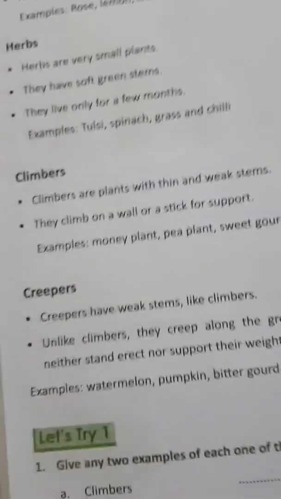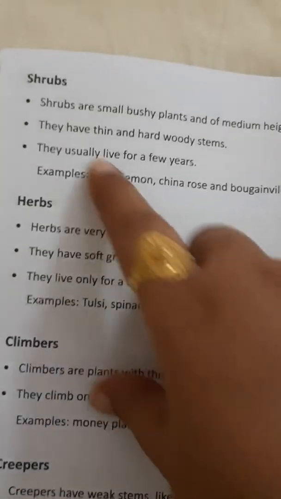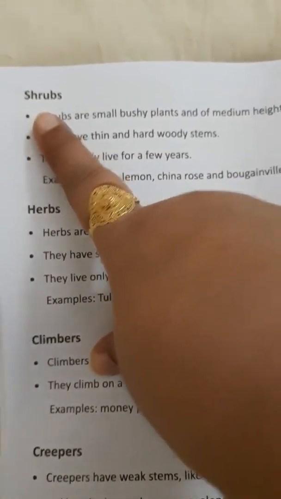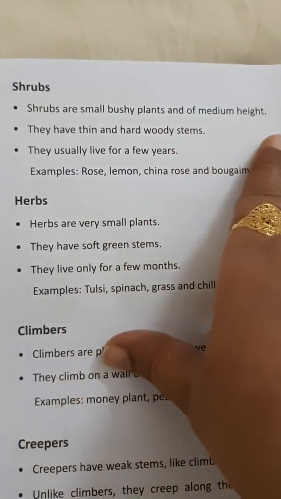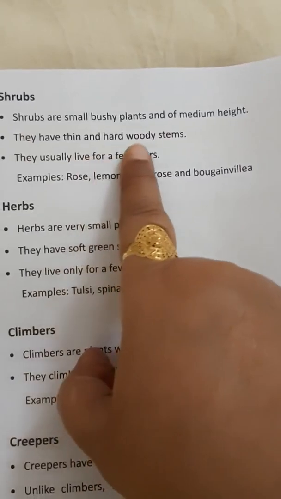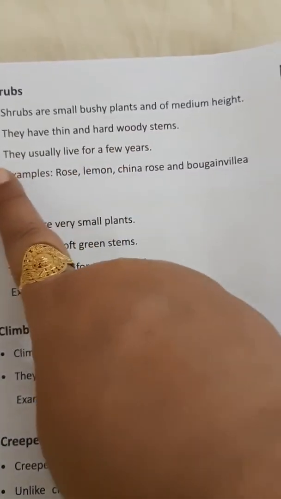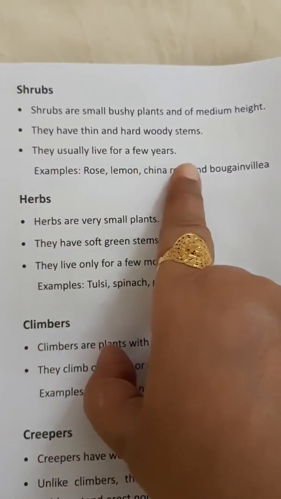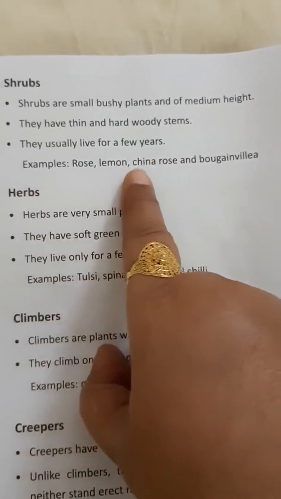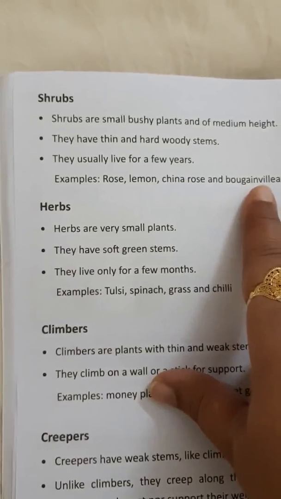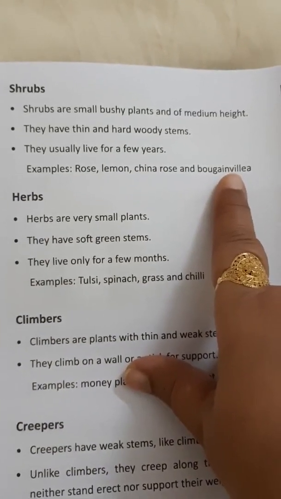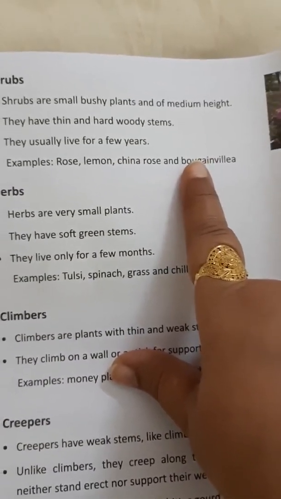So here the next type of plant is shrub. Shrubs are small bushy plants of medium height. They have thin and hard woody stems. They usually live for a few years. Examples are rose, lemon, China rose and bougainvillea. So these are the plants which have thin but hard and woody stems.